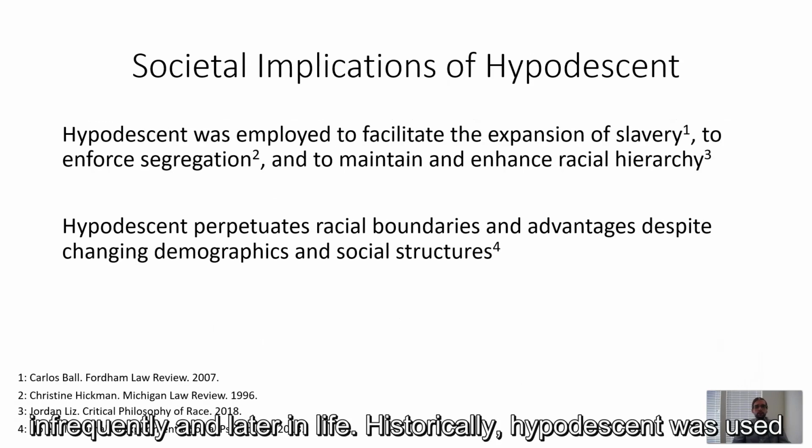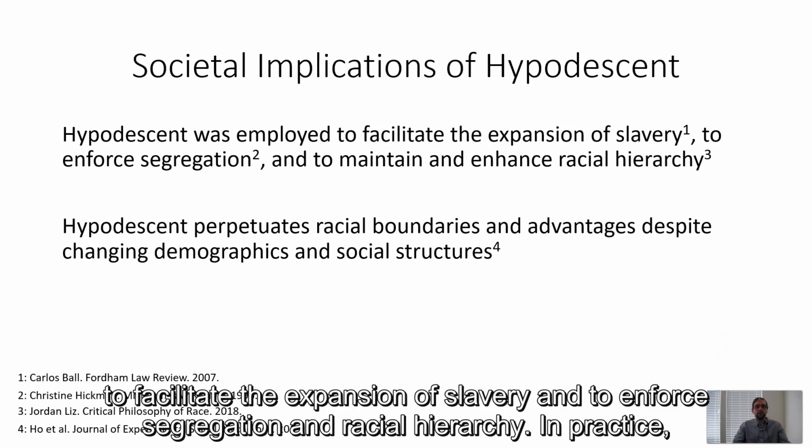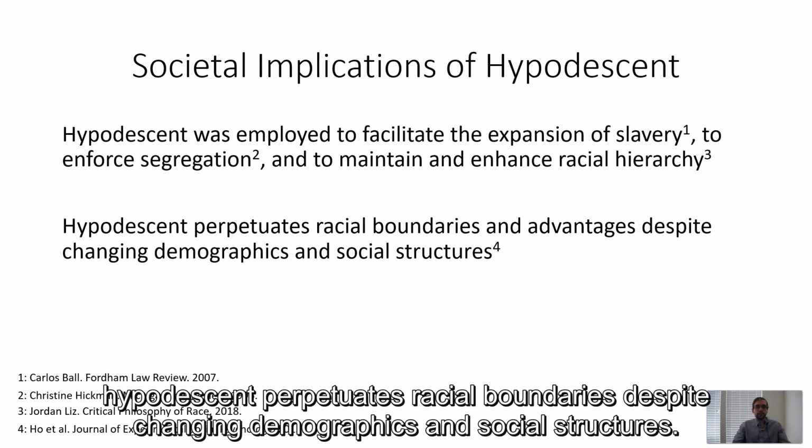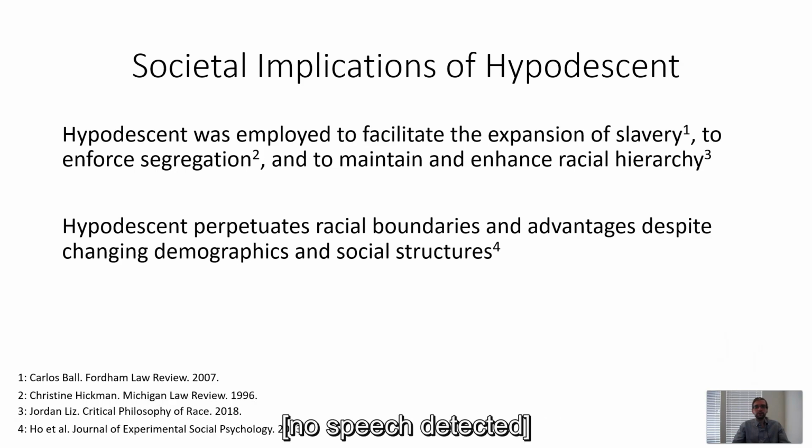Historically, hypodescent was used to facilitate the expansion of slavery and to enforce segregation and racial hierarchy. In practice, hypodescent perpetuates racial boundaries despite changing demographics and social structures.